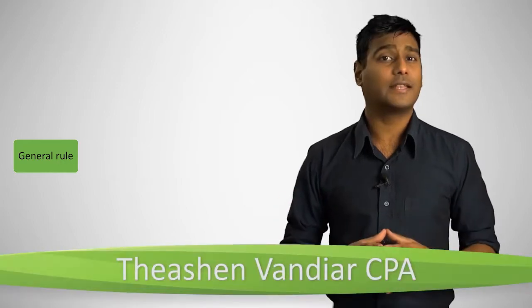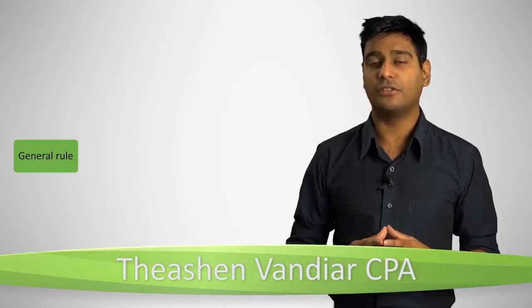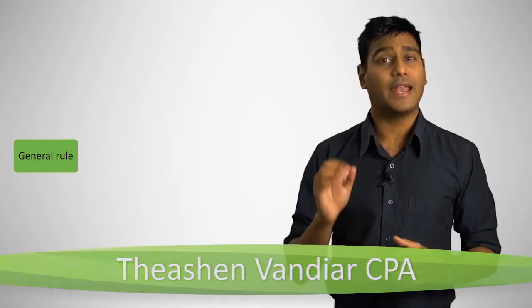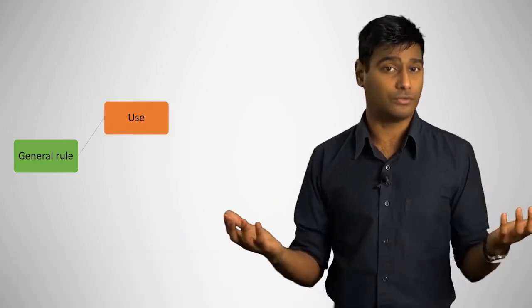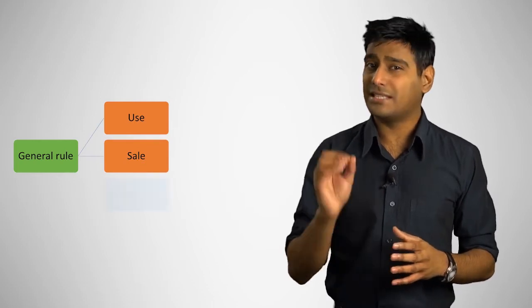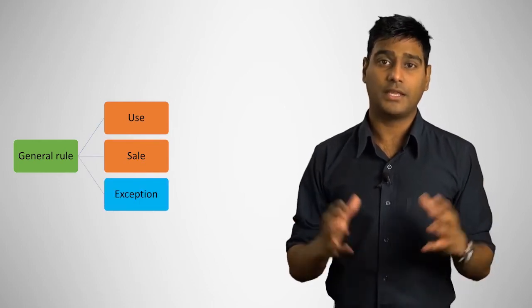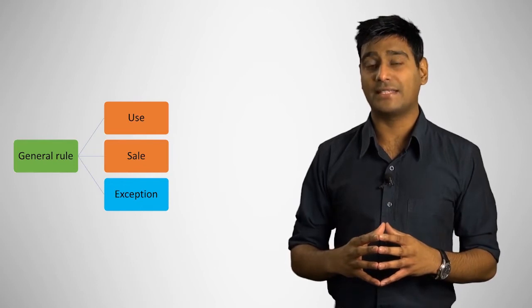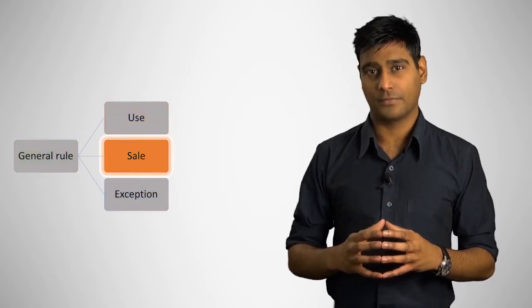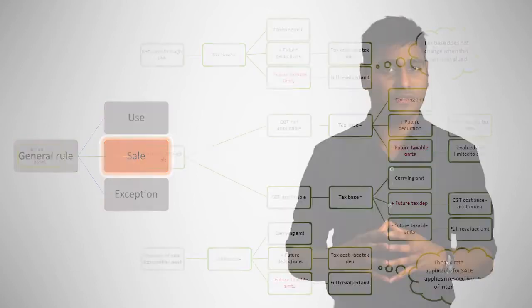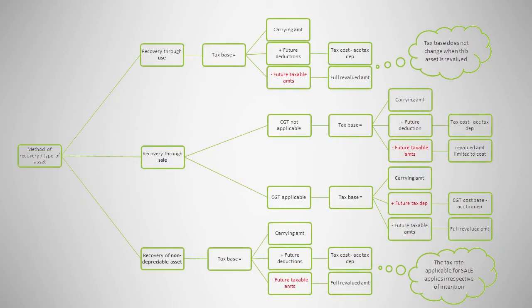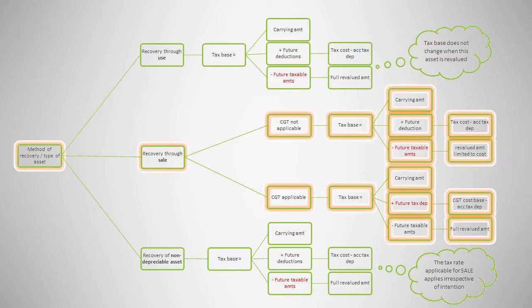The general rule is that the amount of tax payable is dependent on the intended use or manner of recovery of the asset. An asset may be recovered through use or through sale, and there is also an exception to the general rule. Here, we focus on the recovery of an asset through sale. The critical factor in the calculation of deferred tax on revalued assets is the tax base. So, the focus here is the middle part of the flowchart.